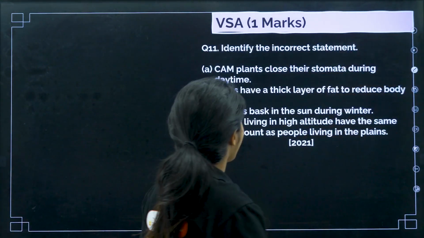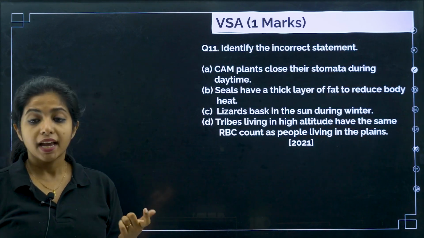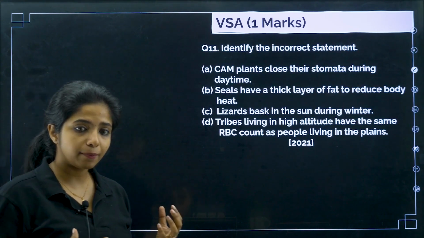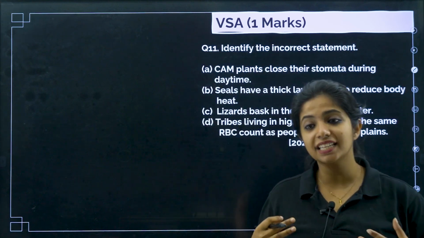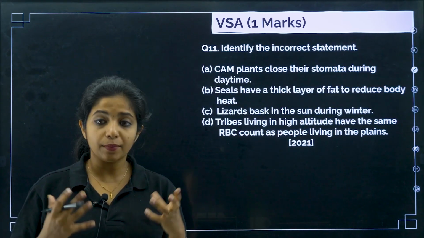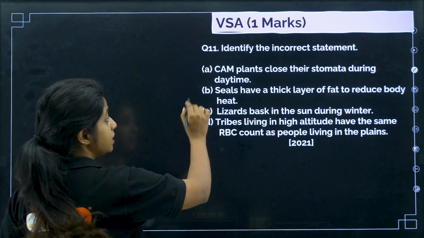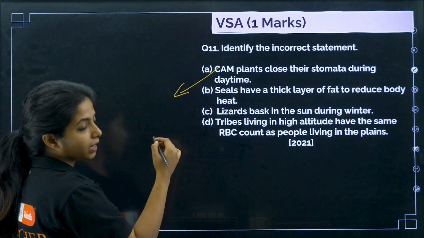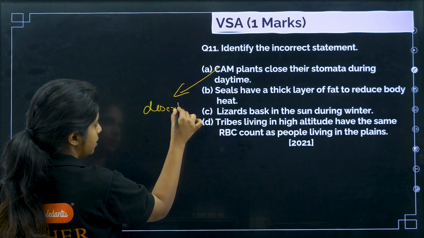Okay, now next, identify the incorrect statement. CAM plants close their stomata during daytime. What do you mean by CAM plants? The ones that show crassulacean acid metabolism. This is a different type of photosynthesis, my dear children. Desert plants are the ones that show the CAM photosynthetic pathway.